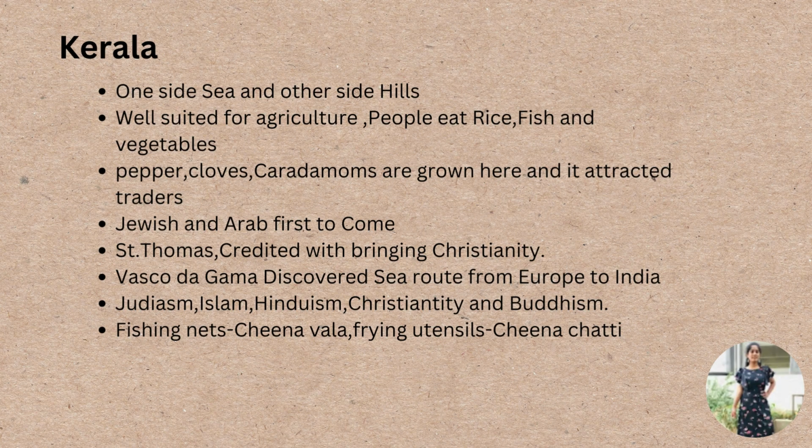So in Ladakh they used to eat milk products, but here in Kerala people used to eat rice, fish, and vegetables. Pepper, cloves, and cardamom are grown here, and it attracted traders. As Vasco da Gama came to India, he was attracted by the spices grown here. He took the spices to his country and sold them. So these pepper, cloves, and cardamom attracted so many traders.